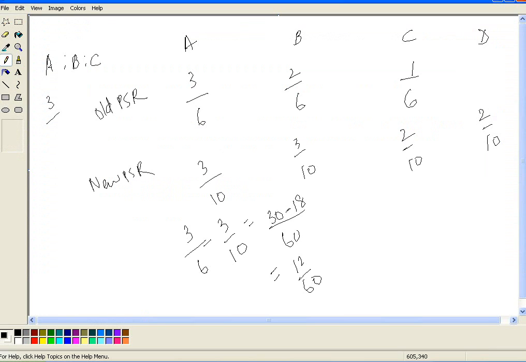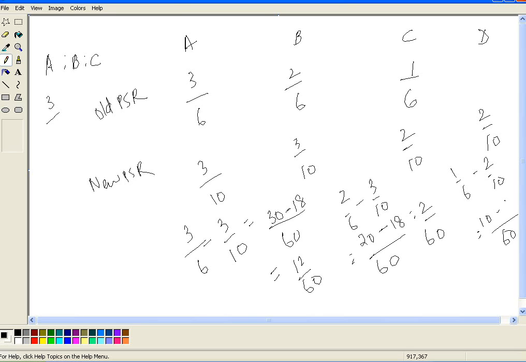Then 2 by 6 minus 3 by 10: 20 minus 18, which is 2 by 60. Then 1 by 6 minus 2 by 10: 10 minus 12. So C is actually gaining 2 by 60.